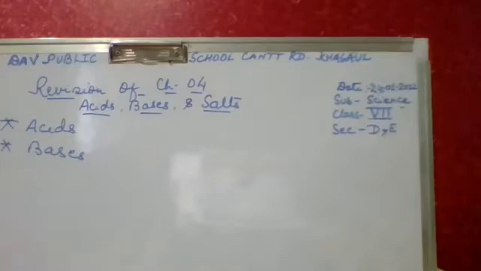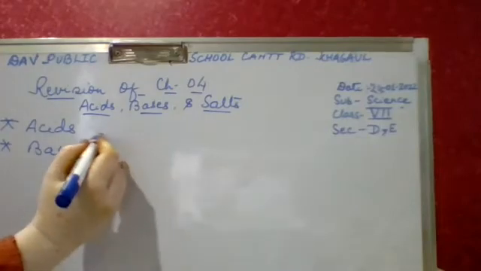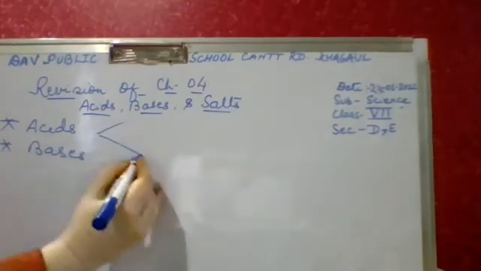The chemicals which have a bitter taste and soapy feel are called bases. For example, aluminum hydroxide and sodium hydroxide. Children, I said that don't say chemicals. You say material. Material. Correct answer. Then, children, acids are divided into two categories. What are those categories? Tell me.